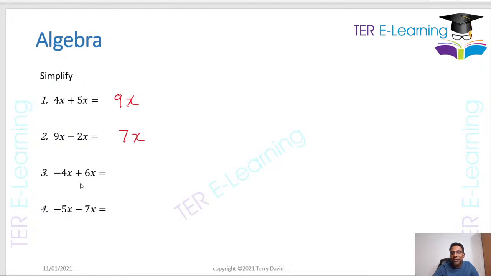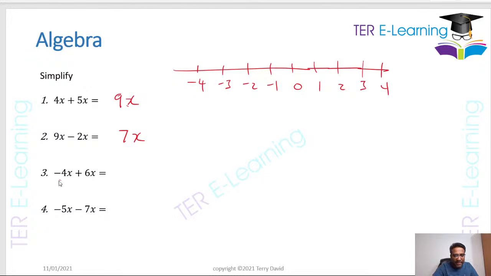If we have minus 4x plus 6x, this is where students have a little challenge, right? And that's why you need to understand directed numbers. So if you have minus 4, let's start at minus 4 here. Minus 3, minus 2, minus 1, 0, 1, 2.